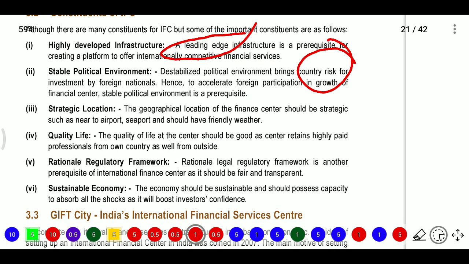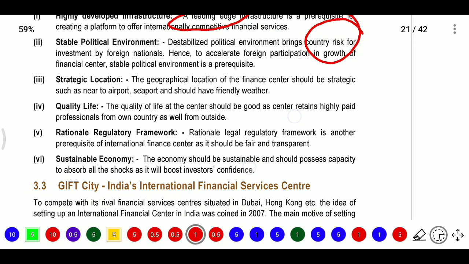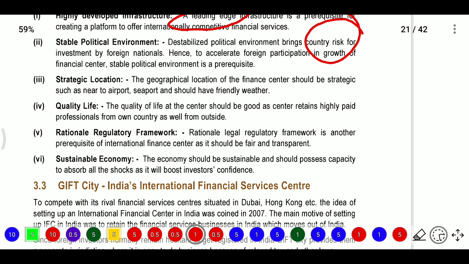Next, a strategic location. The geographical location of financial centers should be strategic, such as near airports and seaports, and should have friendly weather. The location should be convenient for where foreigners are coming or going. And quality of life: the quality of life at a center should be good, so the center retains highly paid professionals from its own country as well as from outside.